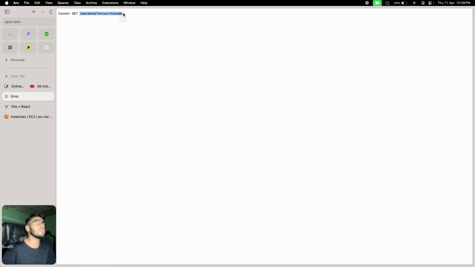Okay, my friend, this request will be handed over to the backend, and the backend will say, okay, admin prodhan or some visitor is asking for the let's write code route. That request is handed over to the let's write code route, and once it's processed, the response is sent back to the browser. That is a normal scene, right?